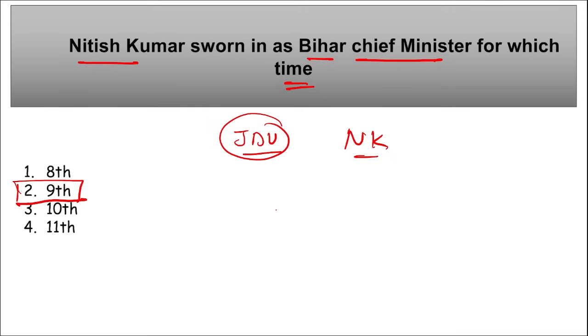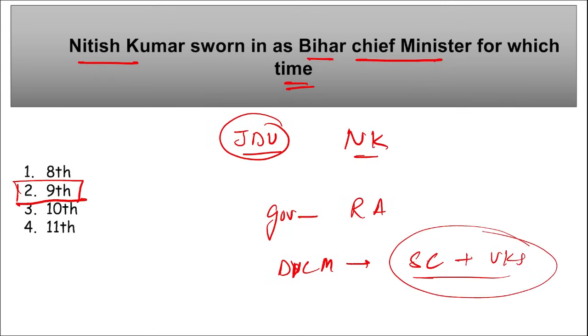He was administered the oath of office by the Bihar Governor. Who is the Governor of Bihar? Rajendra Arlekar. Correct? And who are the Deputy Chief Ministers here? Samrat Chaudhary and Vijay Kumar Sinha. They took oath as the Deputy Chief Ministers of Bihar. So this is important. Nitish Kumar recently was sworn in as the 9th Chief Minister of Bihar.